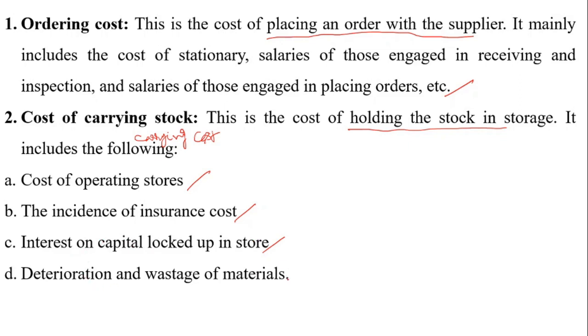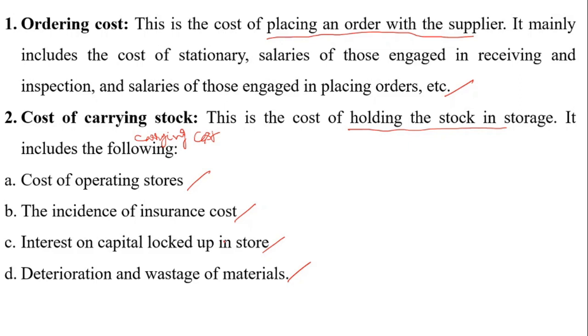Then there is deterioration and wastage of materials. When we store raw materials in the godown, some deterioration and wastage happens during the storage time. Those expenses are also included in the carrying cost. Both of these influence the EOQ.